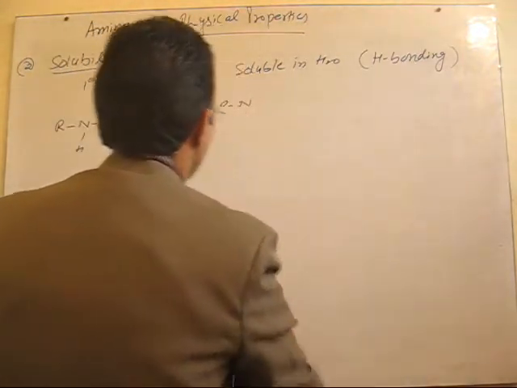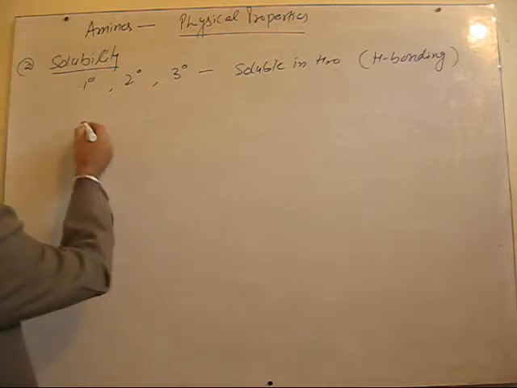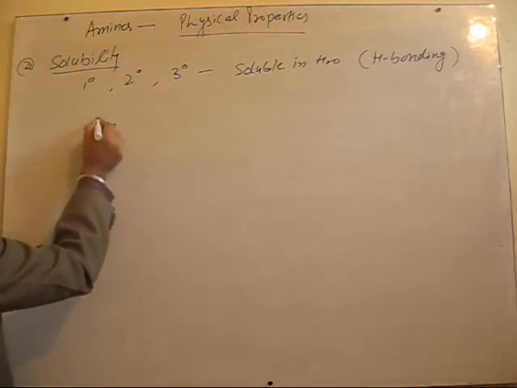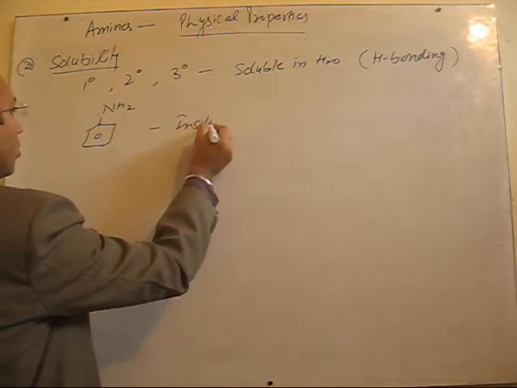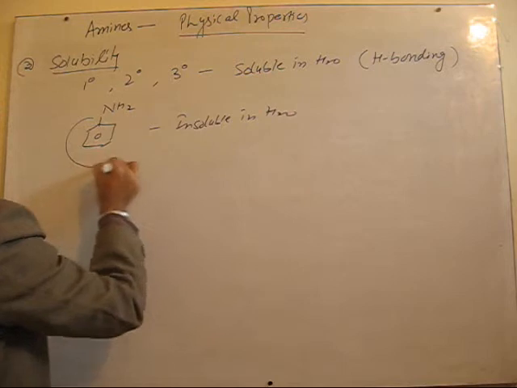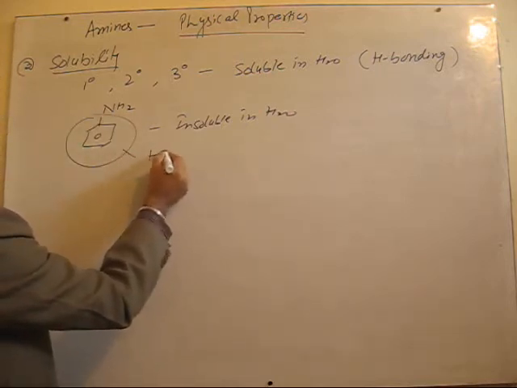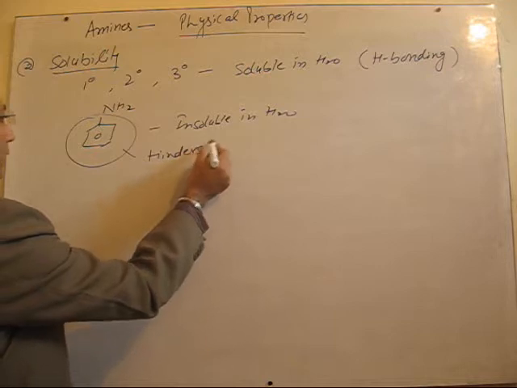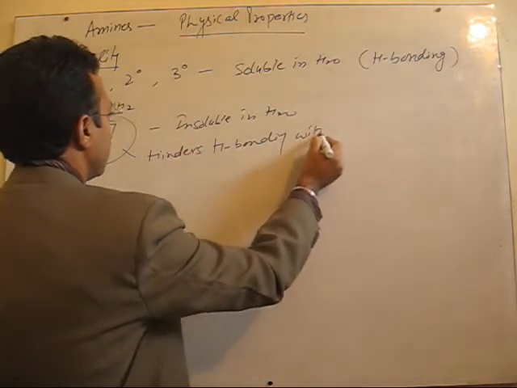Now one more, aromatic amines. Among aromatic, for example, aniline. Aniline is almost insoluble in water due to presence of a bigger aromatic group which hinders H bonding with water. Fine.